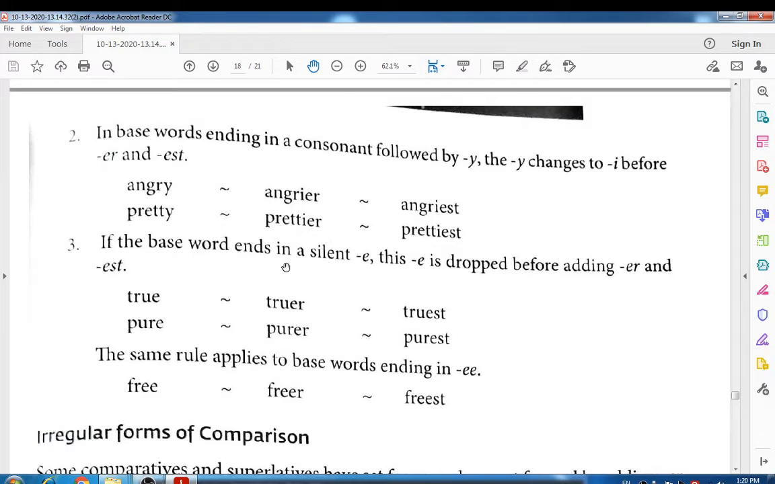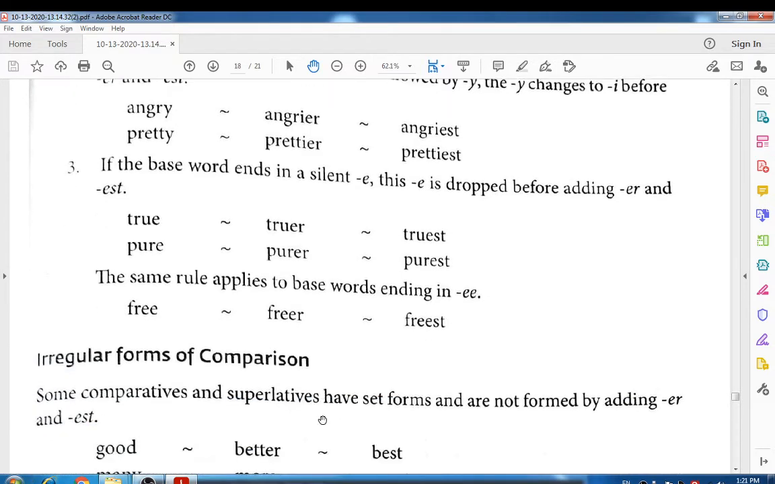If the base word ends in silent e, this e is dropped before adding er and est. That means at the end of the base word there is an e in the end position, and the e is silent. Look at that: true becomes truer and truest, pure becomes purer and purest. Look at that, e was dropped and then the er or est suffix is added. The same rule applies to base words ending with double e. Free becomes freer, then freest, like this.